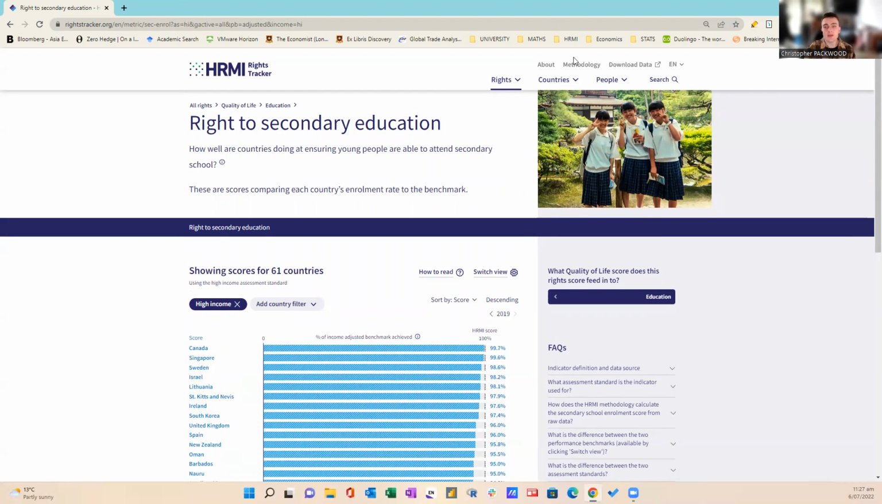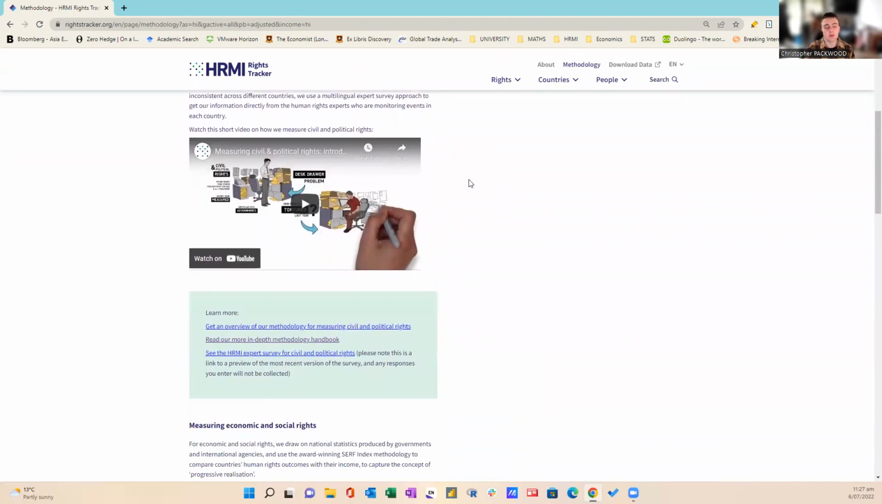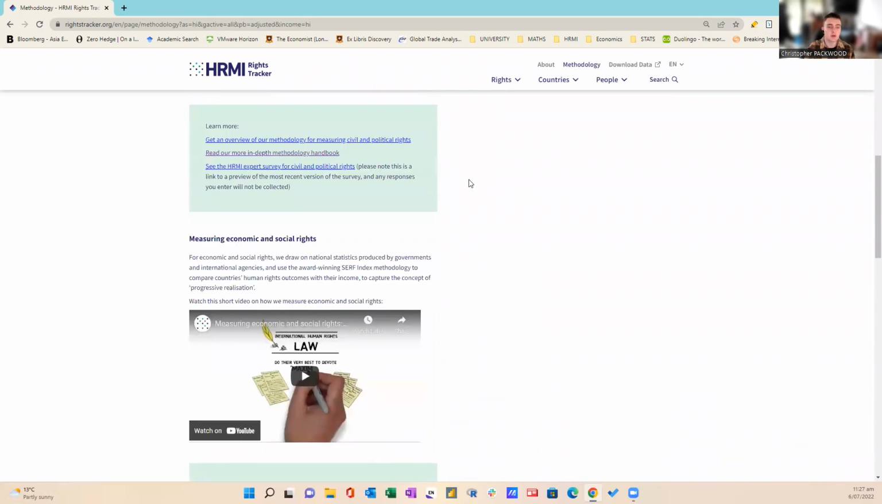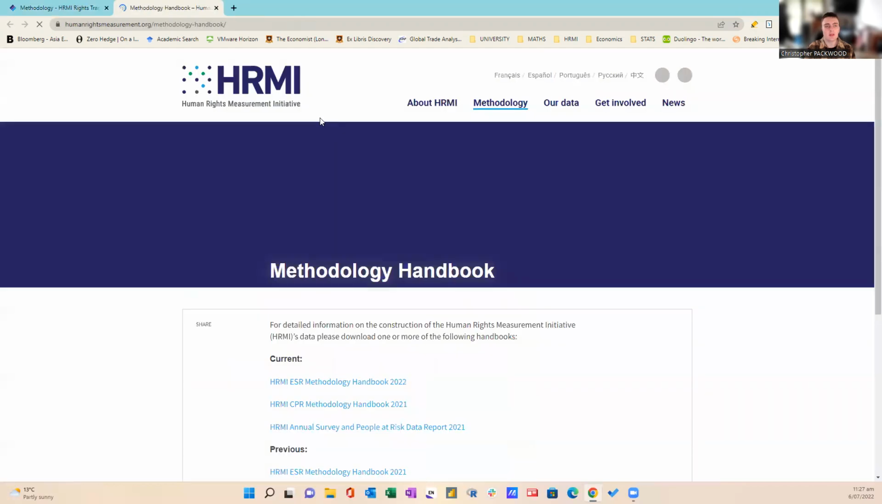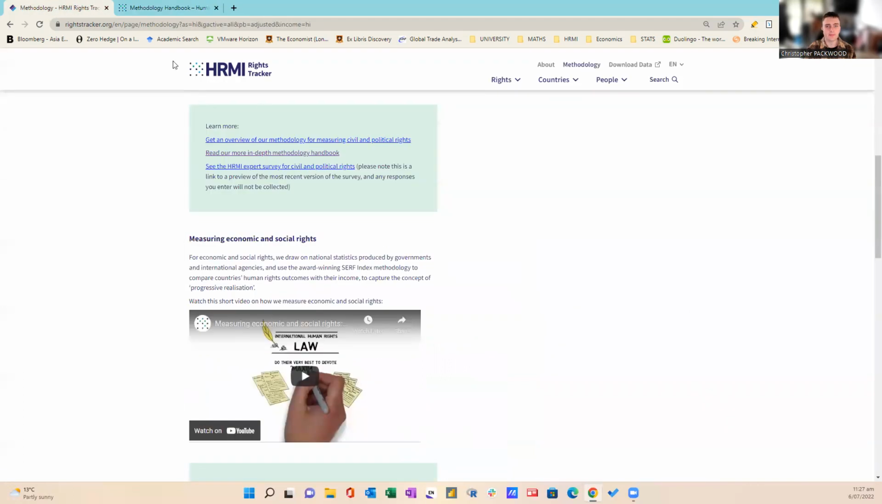If you want to know more about our methodology, if you go to the methodology section here, there are some short videos on how we measure civil and political rights and economic and social rights. But also if you click on our more in-depth methodology handbook, this will take you to where we store our economic and social rights methodology handbook, which you can go through in your own time.